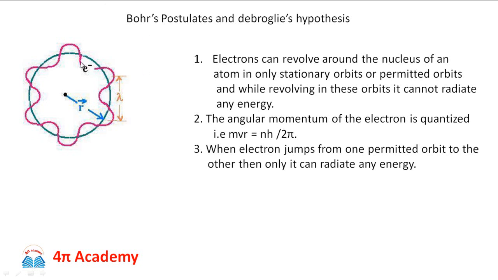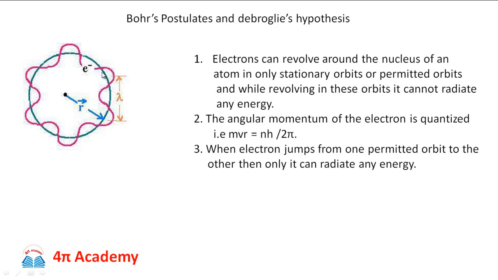So Rutherford was correct in some sense, but at the same time, his atomic model was also missing something. When he proposed that the electron is revolving around the nucleus, then according to Maxwell's electromagnetic equations, since the electron is a charged particle, whenever a charged particle is in motion, it should radiate energy continuously.